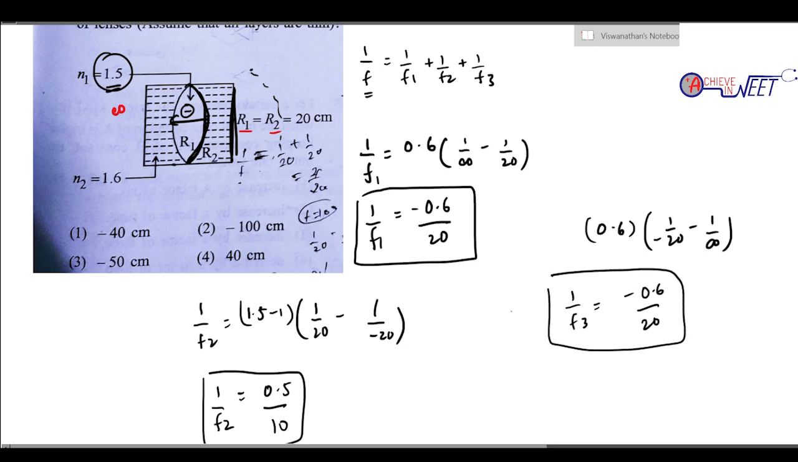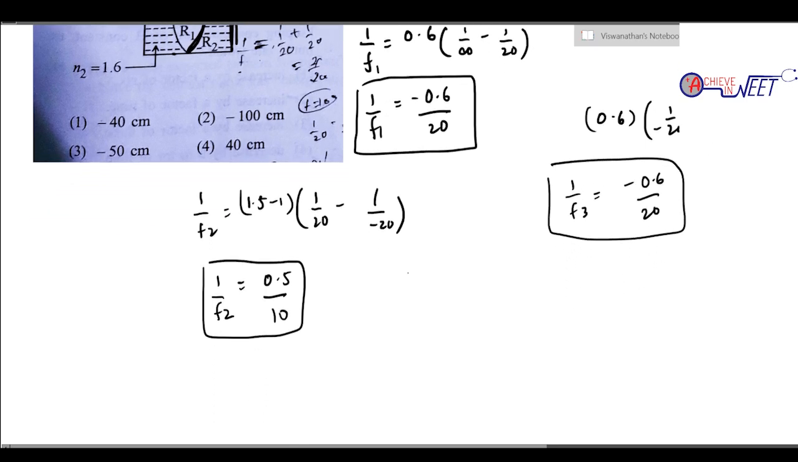So what is the total? It is the addition of all of these. So it is minus 0.6 plus minus 0.6, which is minus 1.2 by 20, plus 0.5 by 10. Can I write it as 1 by 20?